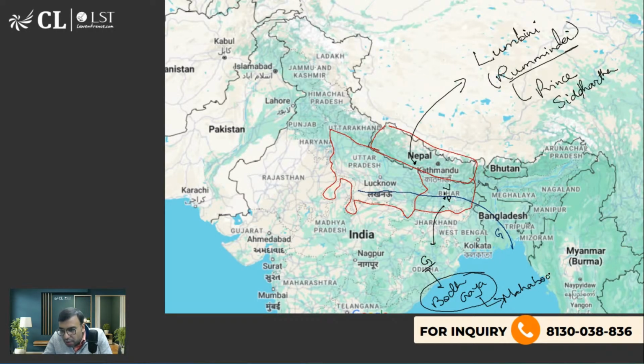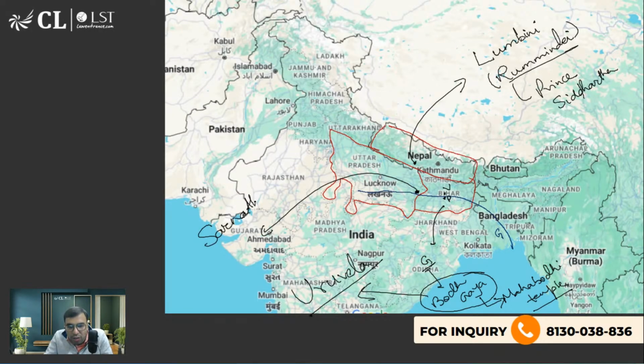Mahabodhi temple. There is a train which connects Gaya with New Delhi, and that's called Mahabodhi Express. On the back of Mahabodhi temple, you will find a peepal tree. Uruvela, very good. So Bodh Gaya at that time was called Uruvela, the ancient name, where he got his enlightenment. Then later he gave his first religious speech somewhere here, Sarnath, again Banaras, on the same Ganga river. Sarnath is on the Ganga river, at Varanasi. First sermon in Deer Park. Okay. And then later on he died here in East Uttar Pradesh, Kushinagar.